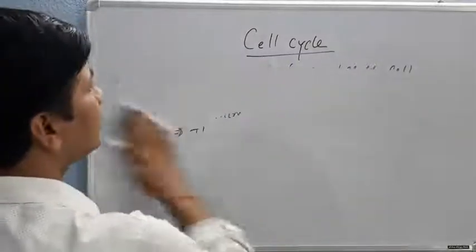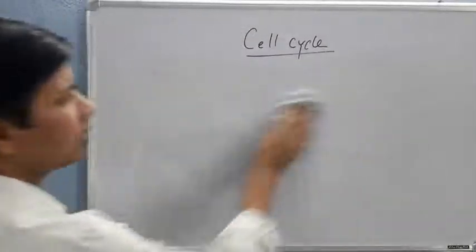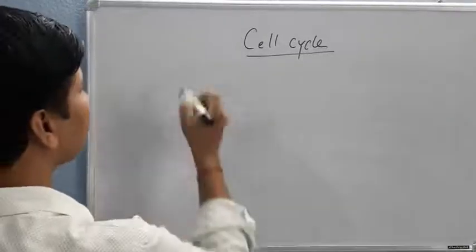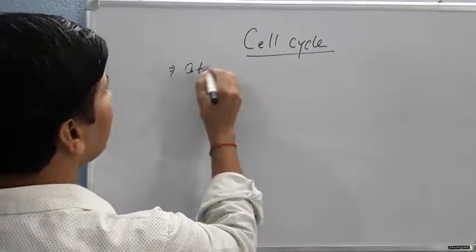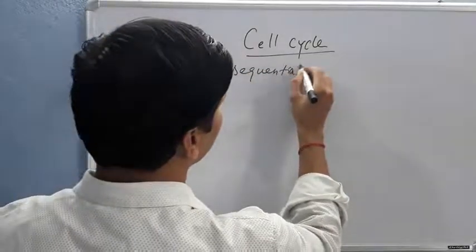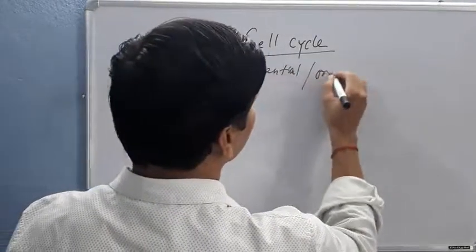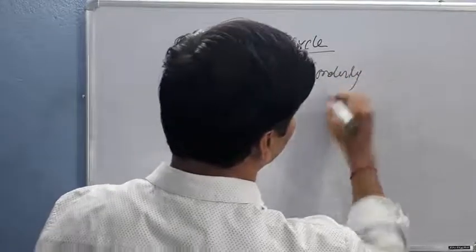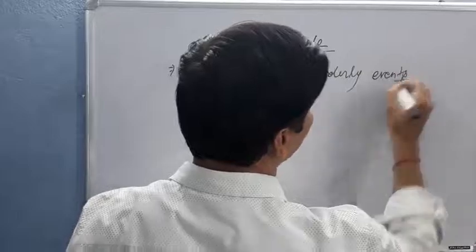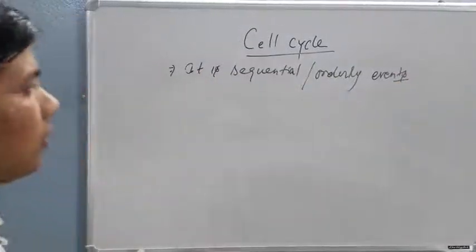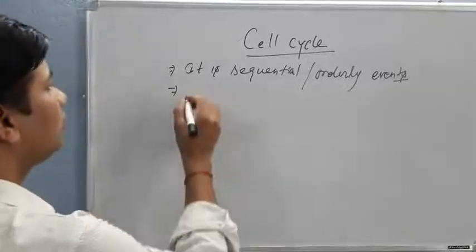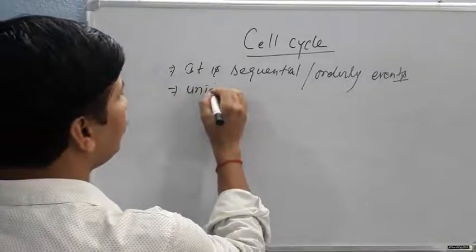This cell cycle is a sequential, orderly event. It progresses in a unified direction, that is, it is unidirectional in nature.